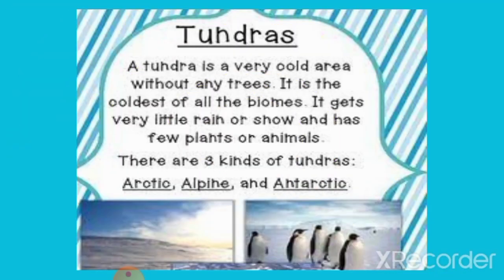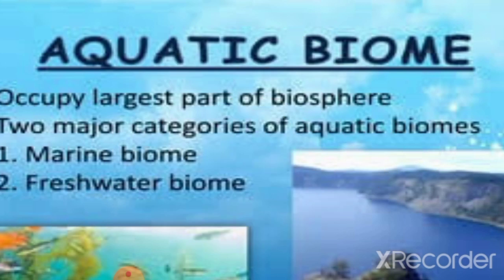The tundra biome is very cold. In fact, it is the coldest of all biomes, and it has no trees. Animals that can stay here are penguins and polar bears. It's divided into three: Arctic, Alpine, and Antarctic.